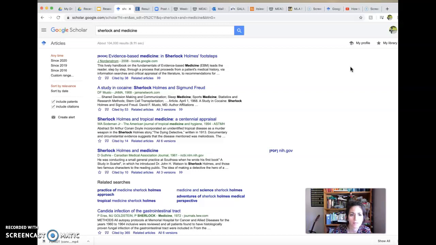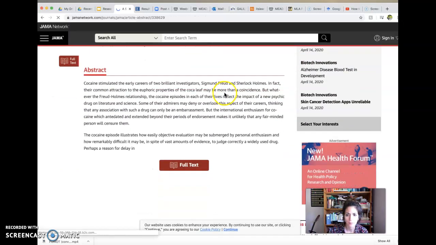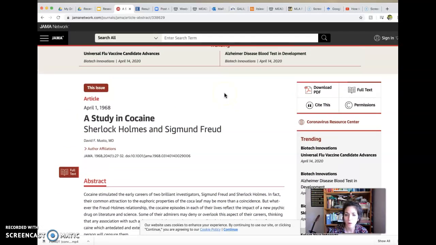Here you have the same kind of setup, where there are articles written by scholars on these subjects. So, studying cocaine. Interesting. Okay, I can click on this and hopefully be able to read the article. This is why I wanted to show you this. A lot of these online places require some type of subscription. That's why Galileo is great, because they've already paid for a lot of the subscriptions so that you can read the whole article.